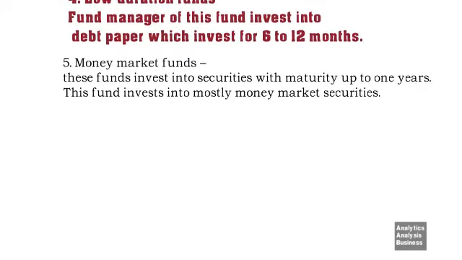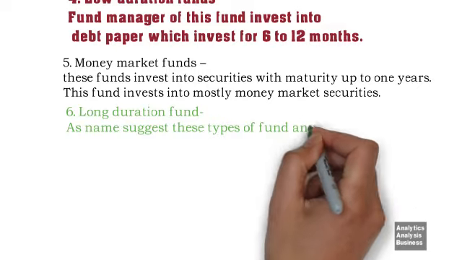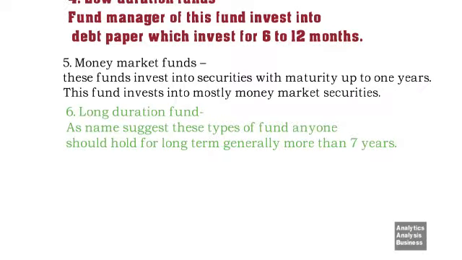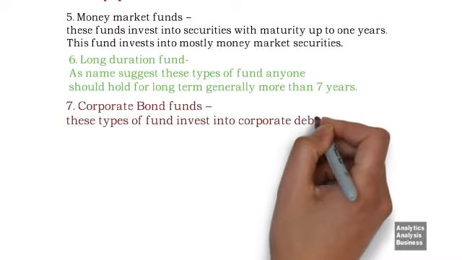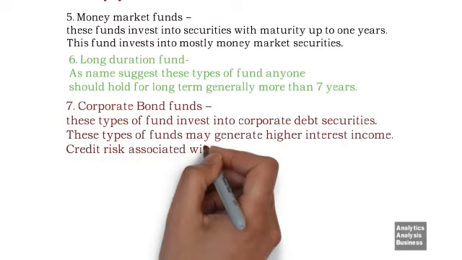6. Long-duration fund. As the name suggests, these types of funds anyone should hold for a long term, generally more than 7 years. 7. Corporate bond funds. These types of funds invest in corporate debt securities. These types of funds may generate higher interest income. Credit risk is associated with this type of fund.